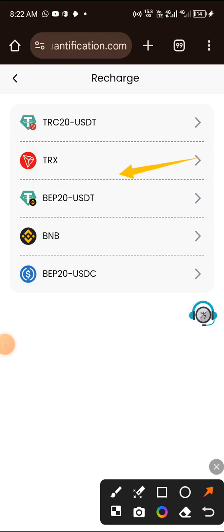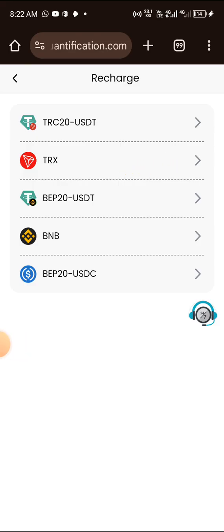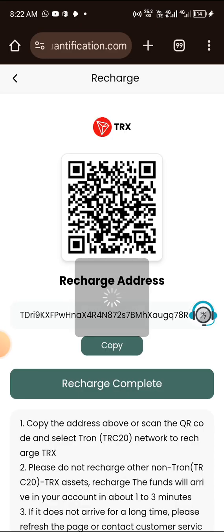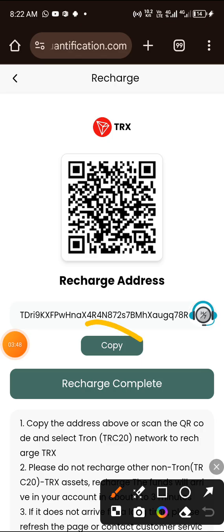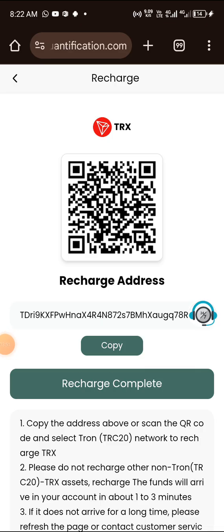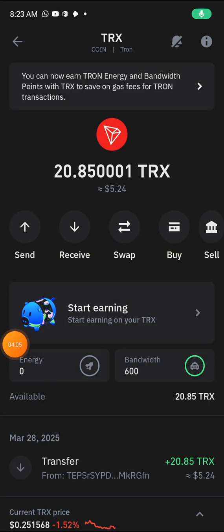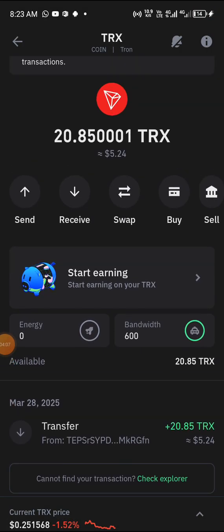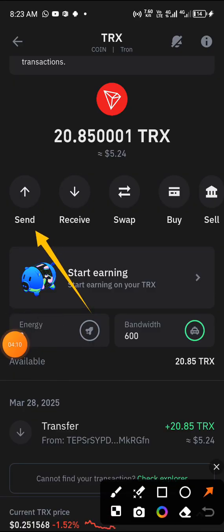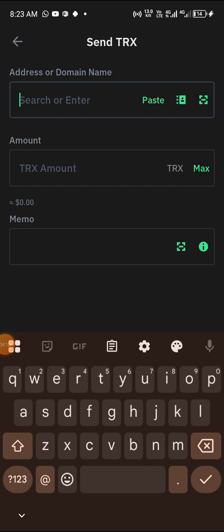any of your crypto wallets or your crypto exchange, click on Tron here, then after it loads your wallet address, just click on copy, then go to any of your crypto wallets. For instance, if you have your Tron on your Trust Wallet, just go there and transfer the Tron. Let's say this is your Trust Wallet and you have your Tron here. You can just click on send, paste the wallet address you copied in the pasting box here.